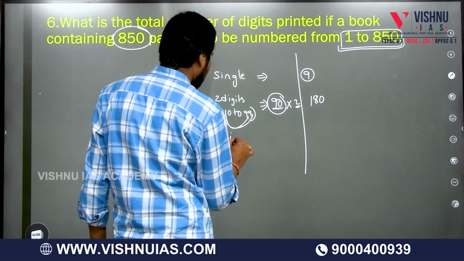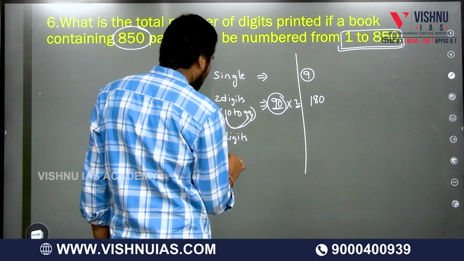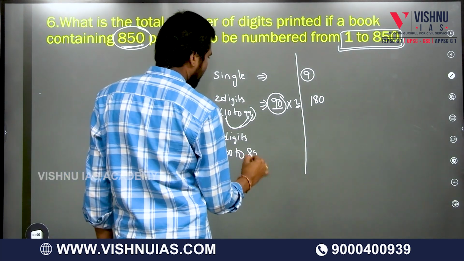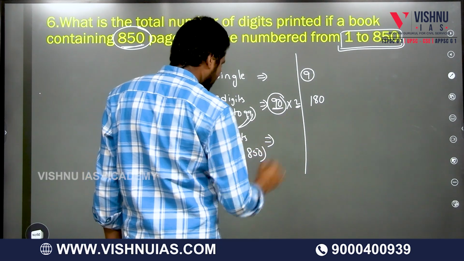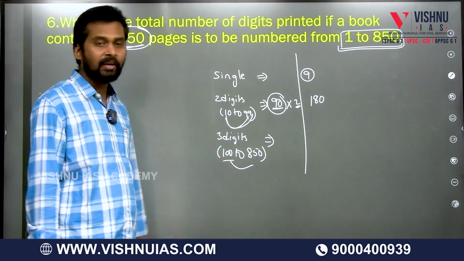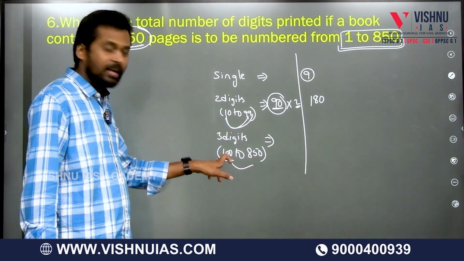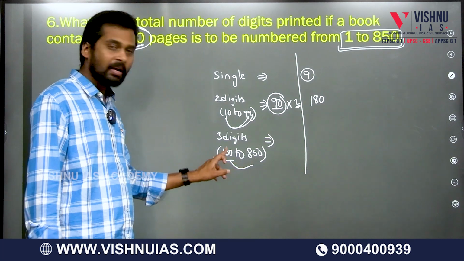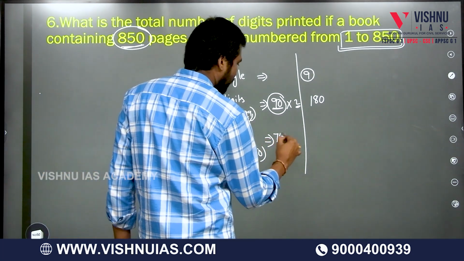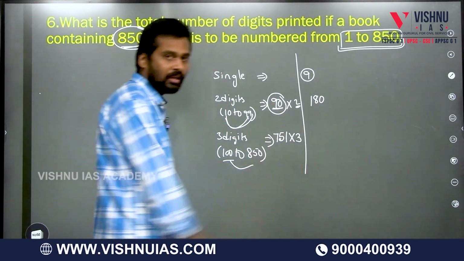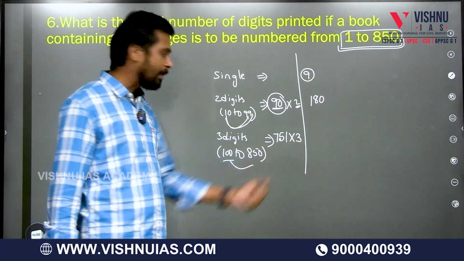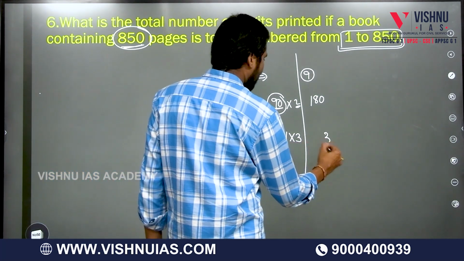If you take the 3 digit numbers, 100 to how many pages were there? 850. 100 to 850. First of all, how many numbers are there from 100 to 850? Largest number minus smallest number, that is 850 minus 100 is 750, plus 1, 751. Each number has 3 digits, so I multiply by 3.